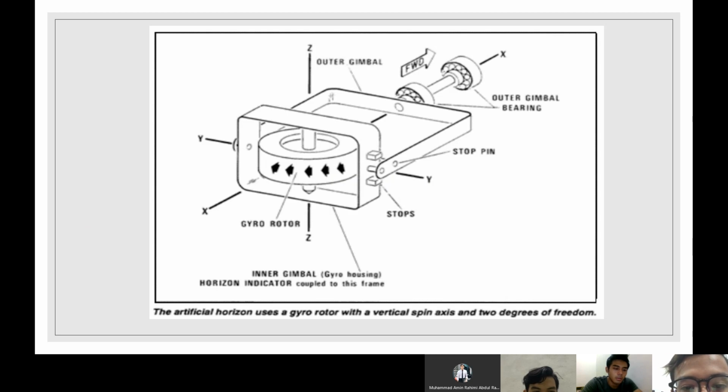This one, you can see an example of an attitude indicator picture. You can see the outer gimbal, gyro motor, stop pin, outer gimbal, and the stops.